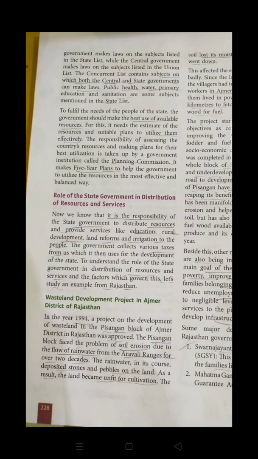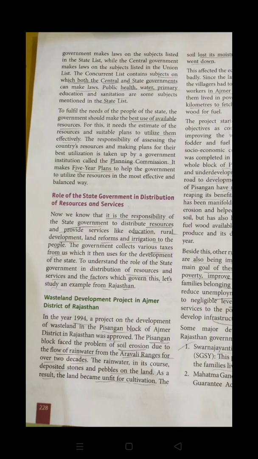So the distribution of resources must be in a proper manner, like the services that must be available in every state: education, rural development, land reforms, and irrigation facilities for the people. The government collects various taxes from the people just for the development of the state, and the government must ensure that the development of the state is going on in a proper and good manner. Okay, so here is an example of Rajasthan, from where you can understand the role of the state government.